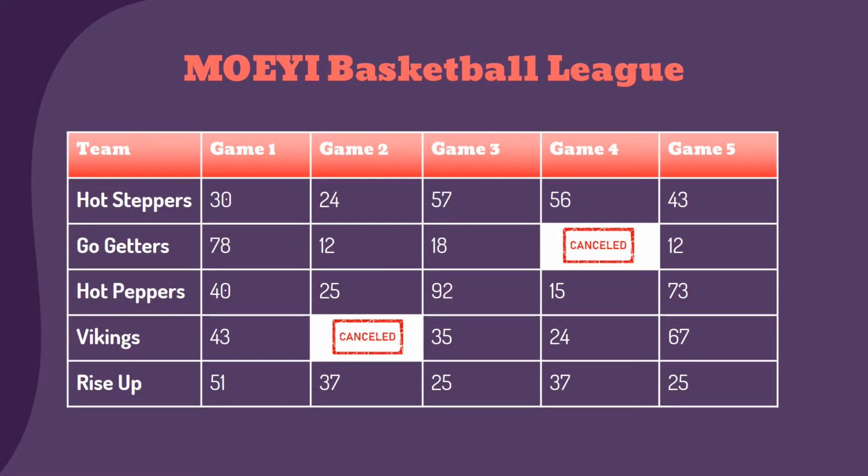Here's a basketball team with a table of their scores for a month played. Which team would you say is the best? We can figure it out by using the average. That is what we'll learn about today.